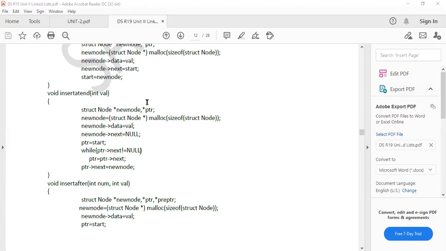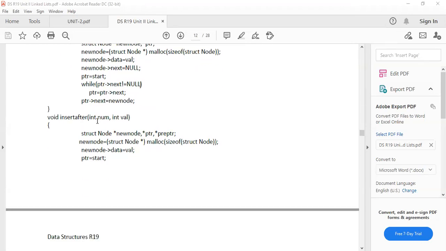Now here, I want to add a new node between some nodes. That is why it is having left and right. But at the starting, there is no left, that is why one value is enough. At the end, there is no node, there is no right, that is why only one variable is enough. But here the thing is insertion after, that means one before and another after. That means both left and right are there. That is why I'm passing two arguments. So quickly I'll finish this, try to cooperate.